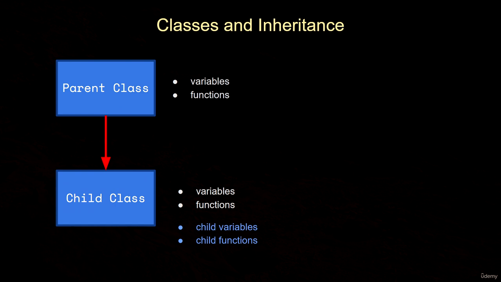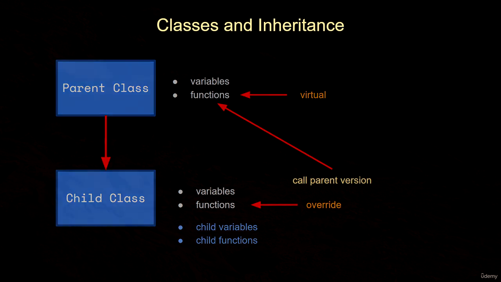Now, the parent class has the option to mark some of its functions as virtual. This means that child classes can override those functions, creating their own child versions of those functions. Now, the child can choose to call its own custom version of the function, its override, but it also has the capability of calling the parent version of the function. So it still has access to that parent version.